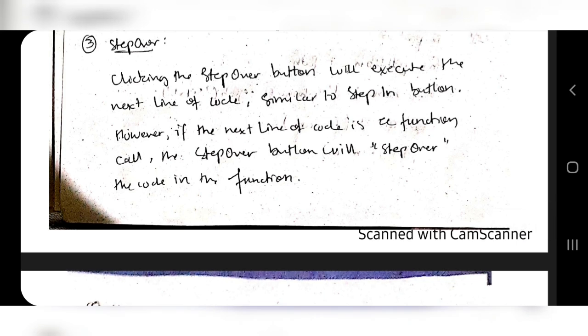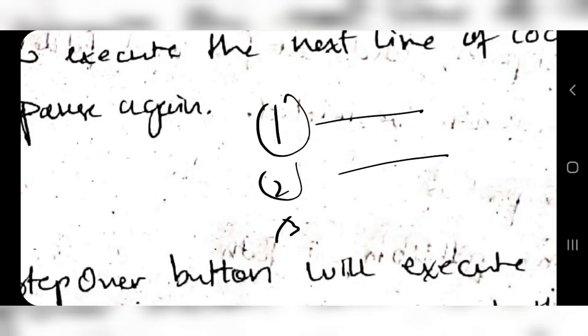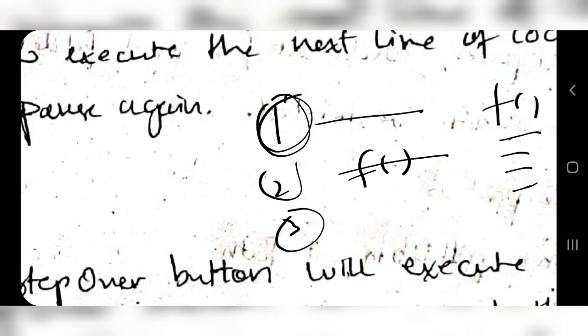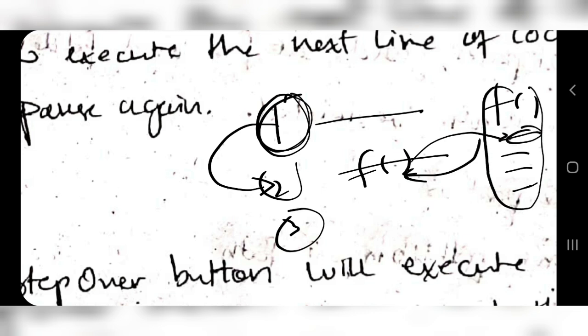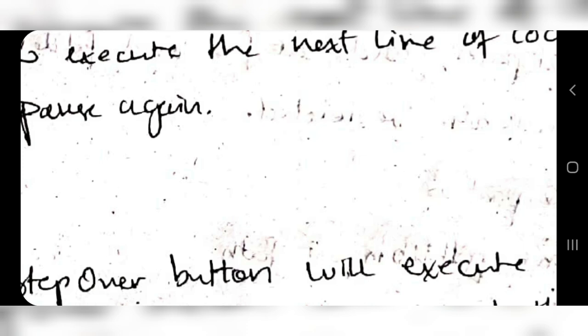Step over is the same as step in, but if the next line of code is a function call, it will step over the function and come to the next line. For example, if I have 3 lines here, 1, 2, 3, and the second line is calling a function f, with the function definition here. If I click step over here, it will not go into the function's lines; it will execute the whole function and come back here. That is step over. What about step in? If I click step in here, it will go to the first line of the function and pause again. That's the difference.